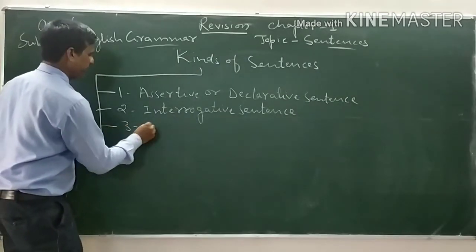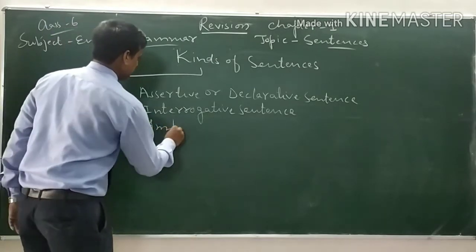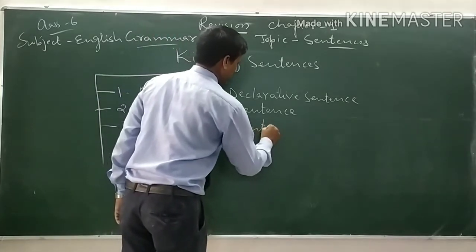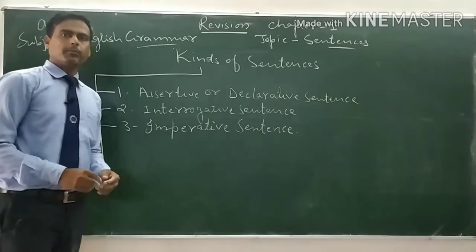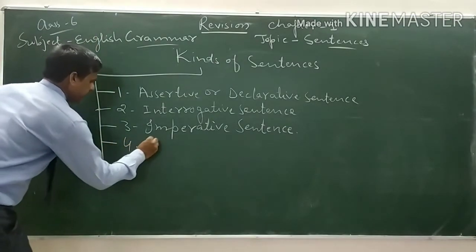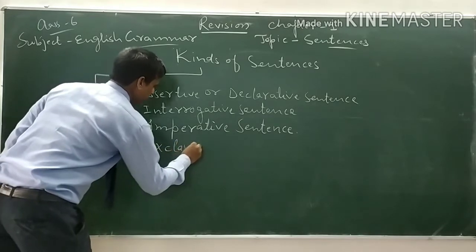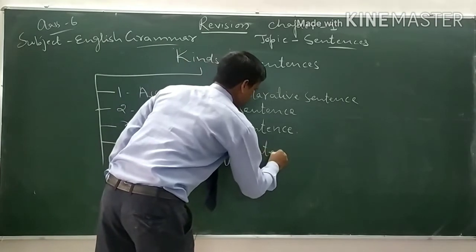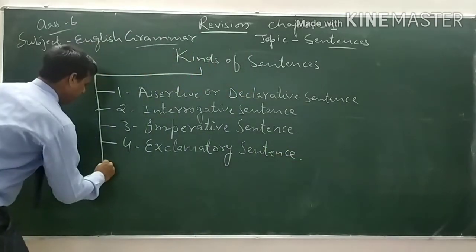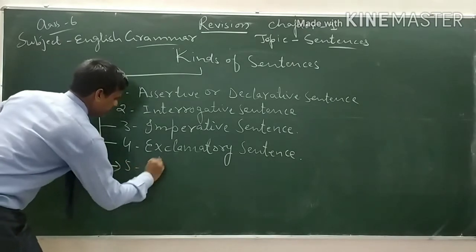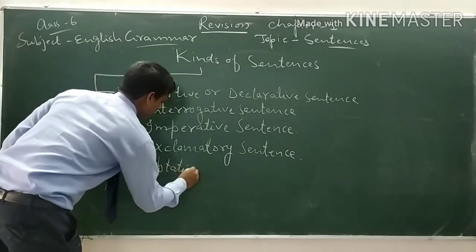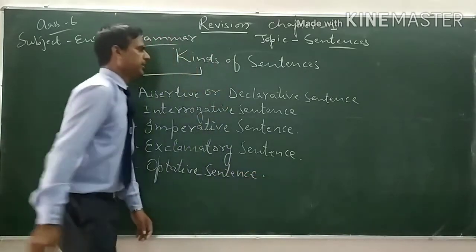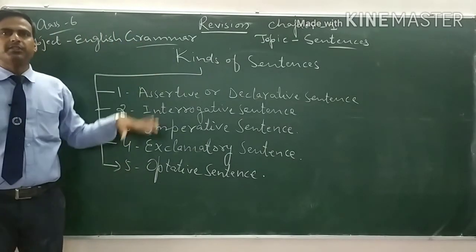Number 3, imperative sentence. Number 4, exclamatory sentence. And number 5, optative sentence. So these are the 5 kinds of sentences, 5 types of sentences.